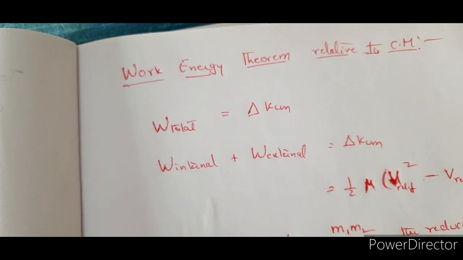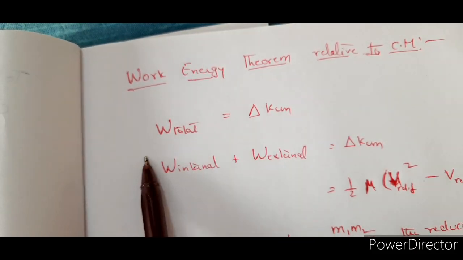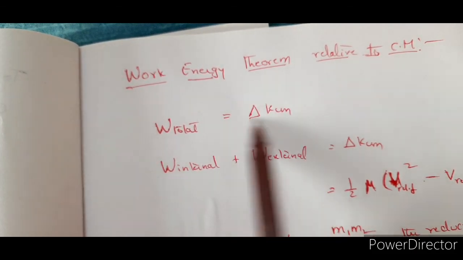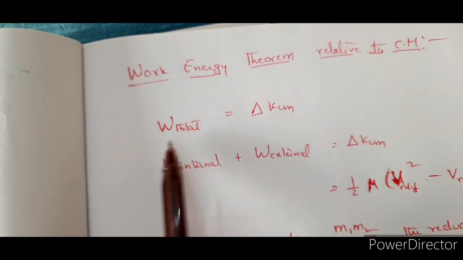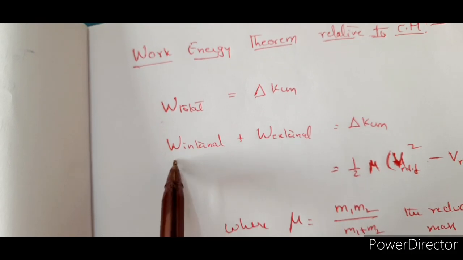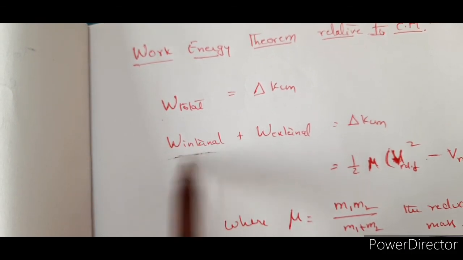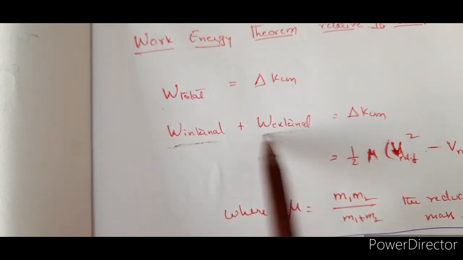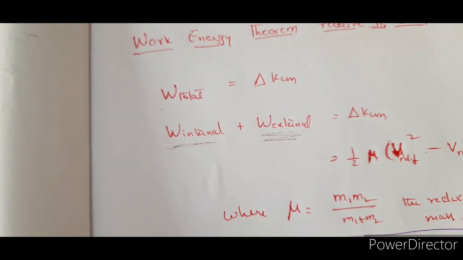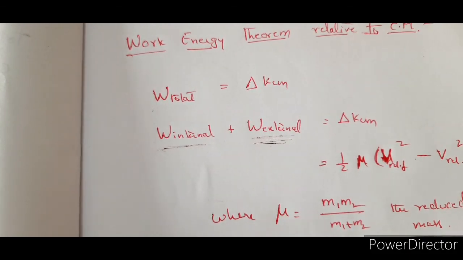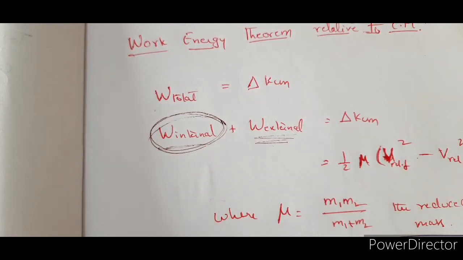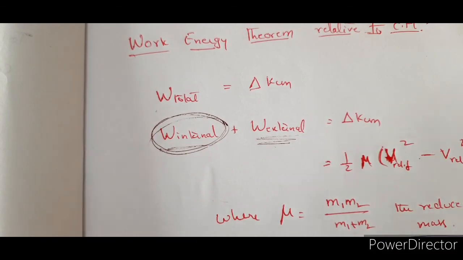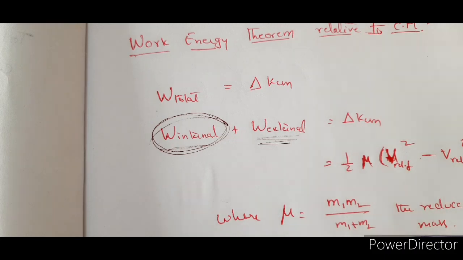So now let us see what is happening in this case. The total work done is equal to the total change in the kinetic energy. So the total here means work done because of the internal forces plus work done because of the external forces. The work done because of the internal forces will bring out the internal changes in the velocities of the particles. Thus, there is a change in kinetic energy.